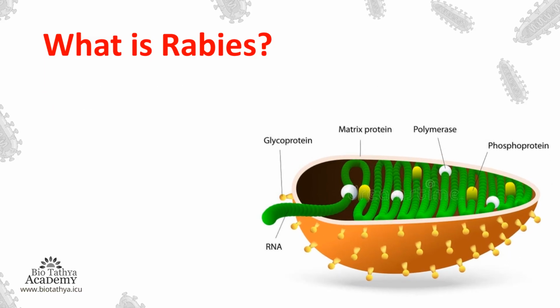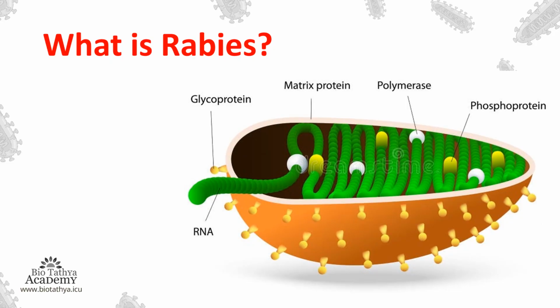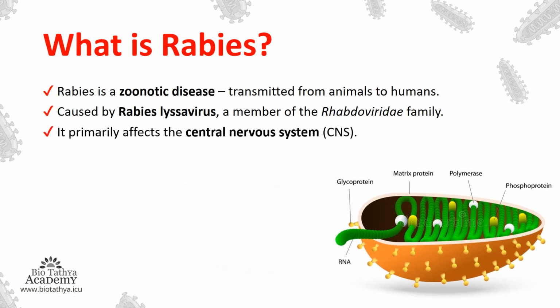This is a picture of the rabies virus where we can see the matrix protein, the polymerase, and the phosphoproteins, and this is the RNA, and this is the glycoprotein. In our upcoming slide, we will go into the detailed structure of the rabies virus. So for now, let's move on to the next point.